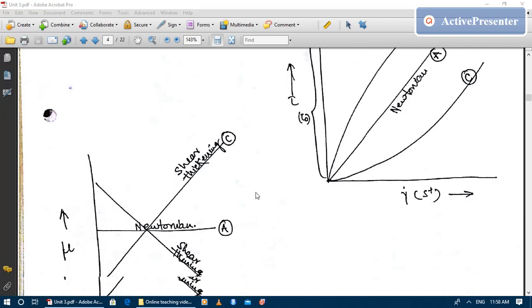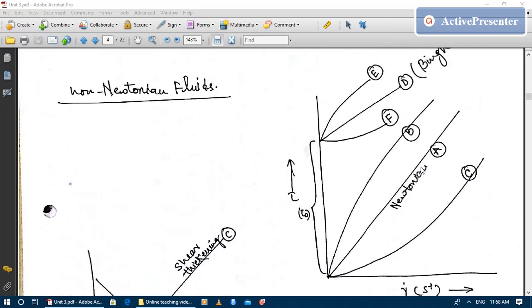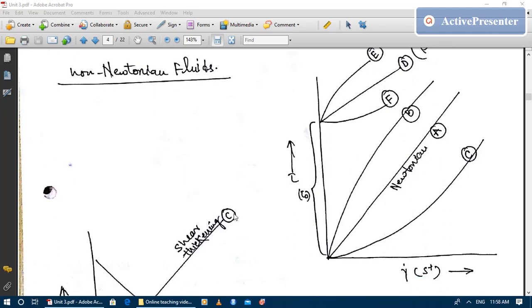Now if I plot the shear strain rate versus viscosity, because in case of non-Newtonian fluid the viscosity is a function of shear strain rate. That means if we increase or change the shear strain rate, the viscosity of the fluid is going to change.